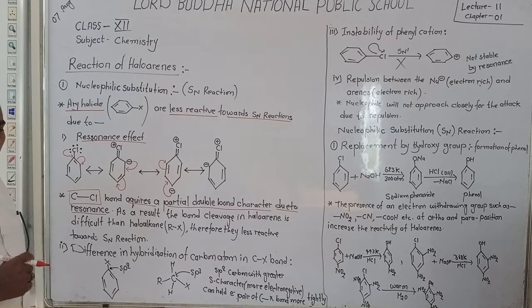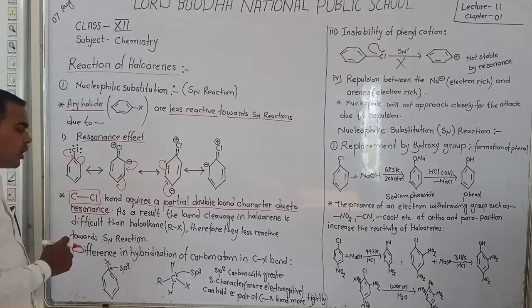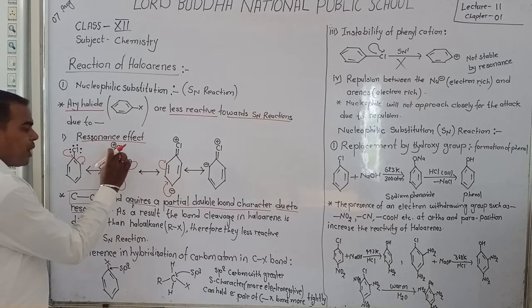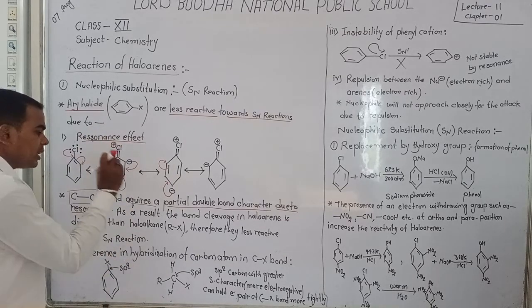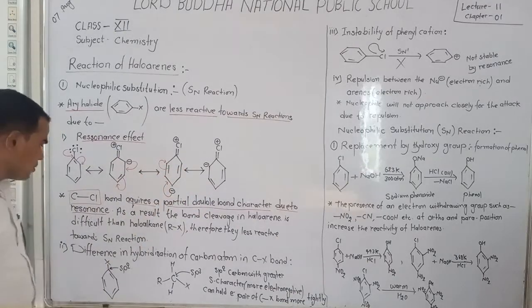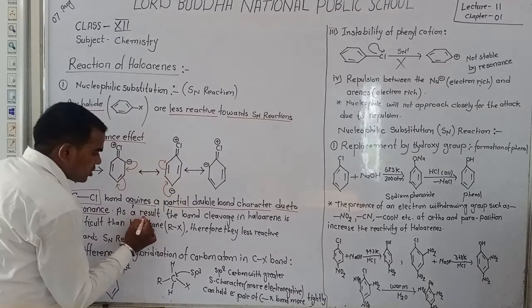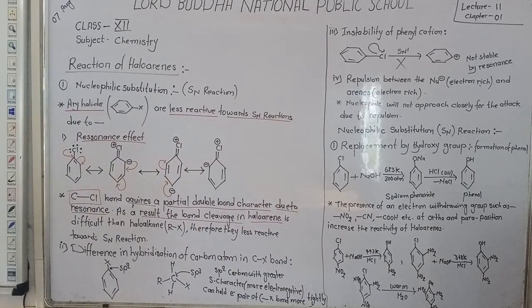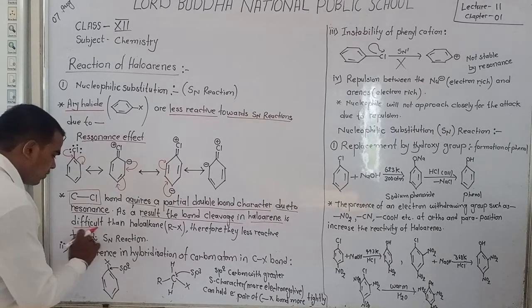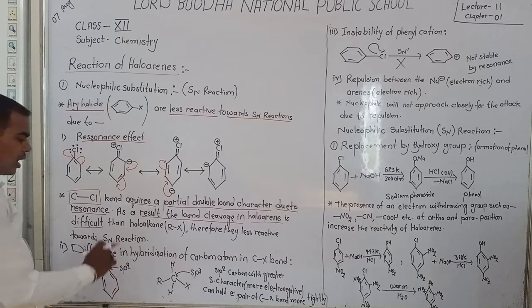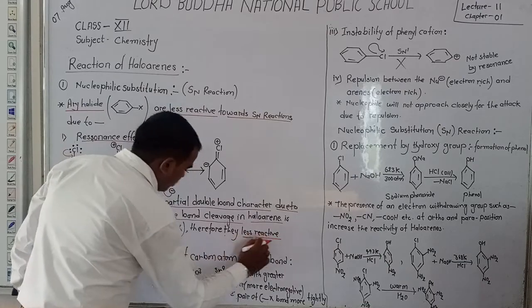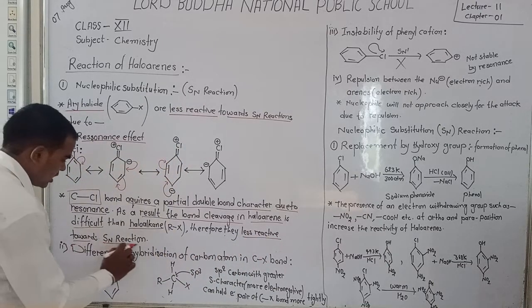This is the resonance, and due to resonance, carbon and chlorine acquire a partial double bond. As a result, bond cleavage in haloarenes is difficult than in haloalkanes, therefore they are less reactive towards the SN reaction.